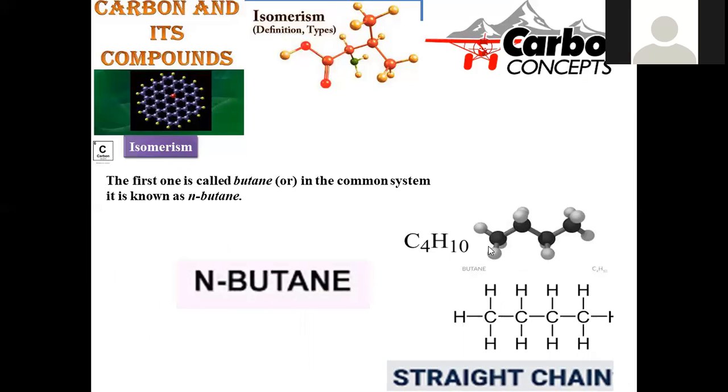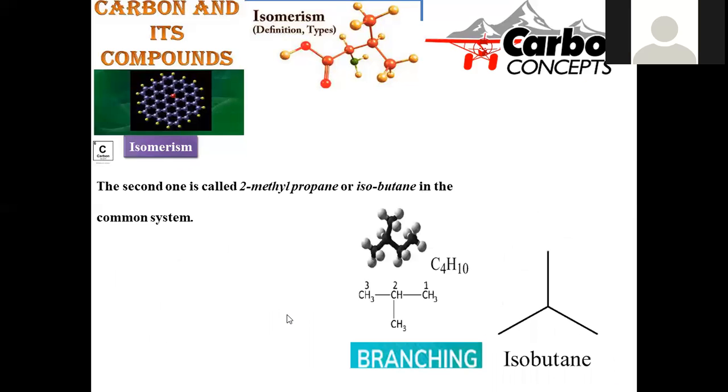So let us go with the first isomer, C4H10. All the carbons are lying in the straight chain, and this is designated as n-butane. N denotes what? Normal butane, where the chain system is in a straight form. Hence, you can say it is n-butane, normal butane. Move on to the second form, that is C4H10 with one branch.